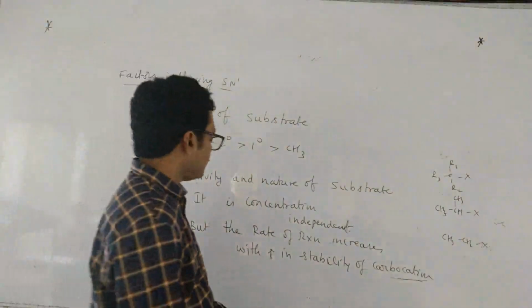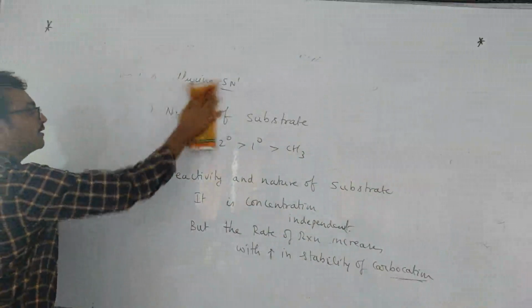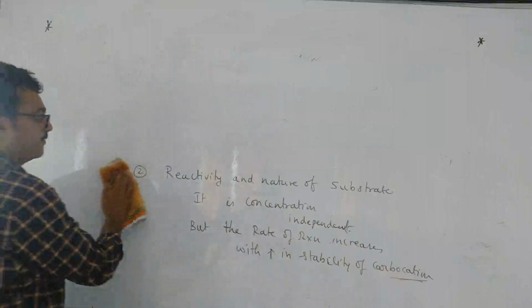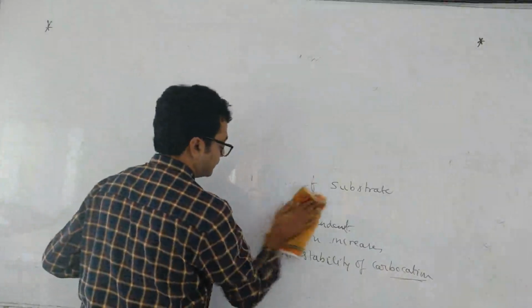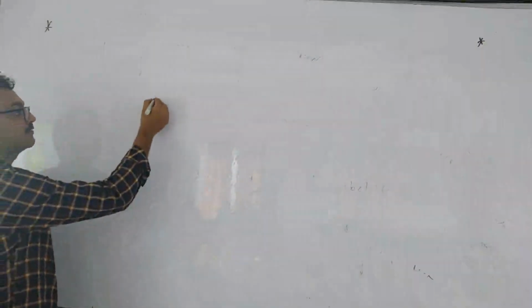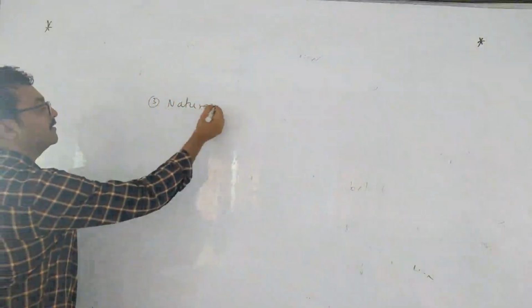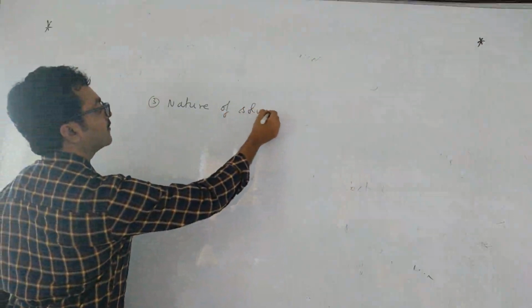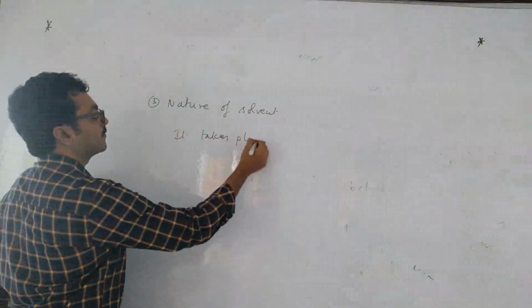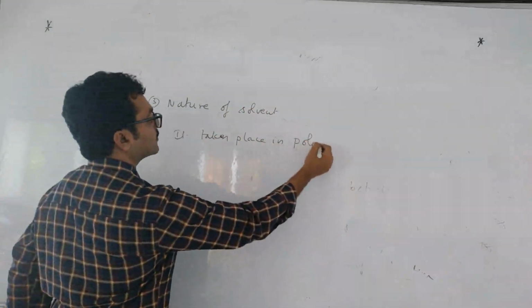Okay. Next, third one, nature of the solvent. Third factor is nature of the solvent. So which type of solvents does SN1 reaction take place in? It takes place in polar protic solvents.